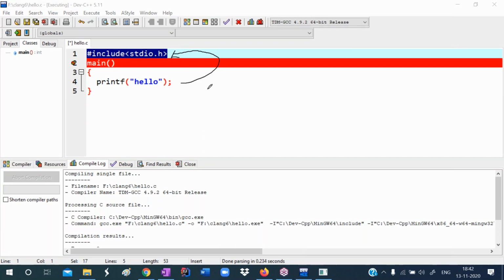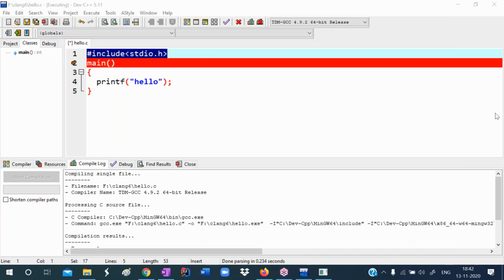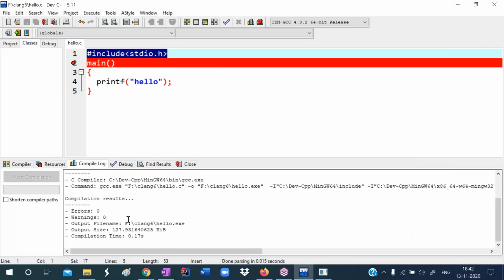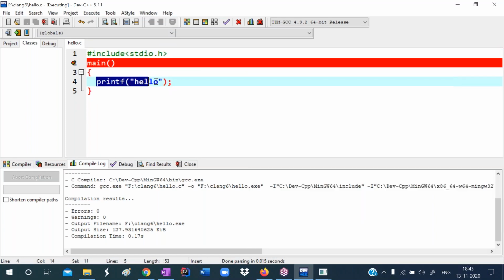And that executes the code on the output screen. It prints hello. So to execute this program, what do we do? Go to the execute menu, compile. Successfully compiled. Go to the execute menu, run. Okay, now what is it printing? Hello. The point to understand here is that to print the data we use printf.